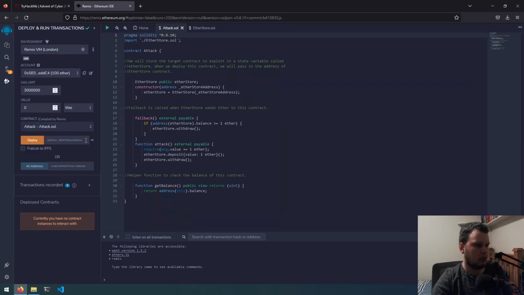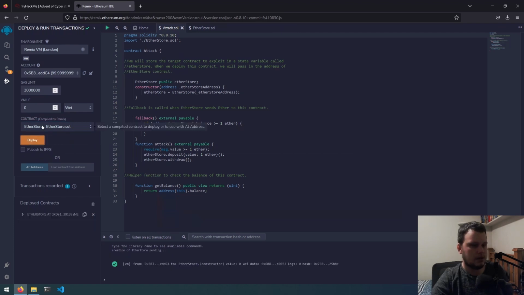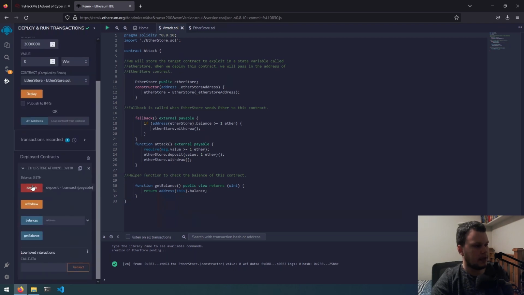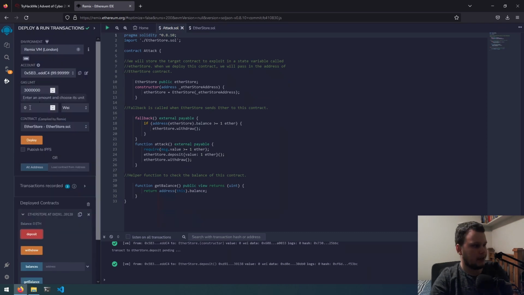We'll first deploy the EtherStore contract. So we select EtherStore here, and click deploy. With that deployed, here we can click the little drop down and we can deposit Ethereum into it. Actually what we need to do is put a value in here, so we'll put 10 in here and then click deposit. Oh, I had the wrong currency, so we'll change that to Ether, then we'll put 10 and deposit. There you go, so the balance here is now 10 Ethereum.